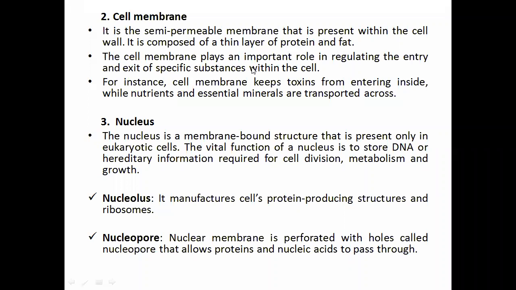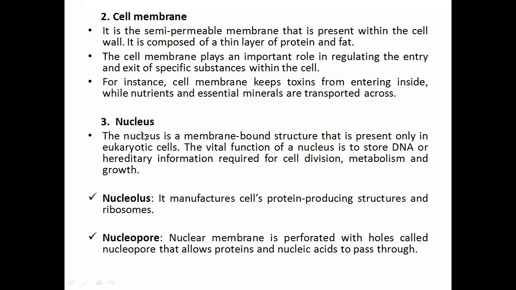The cell membrane plays an important role in regulating the entry or exit of specific substances within the cell, right? It has an important role like the cell wall. For example, the cell membrane keeps toxins from entering inside, while nutrients and essential minerals are transported across. So it is also a second security guard, we can say, identifying which substances are supposed to go inside and which are not.